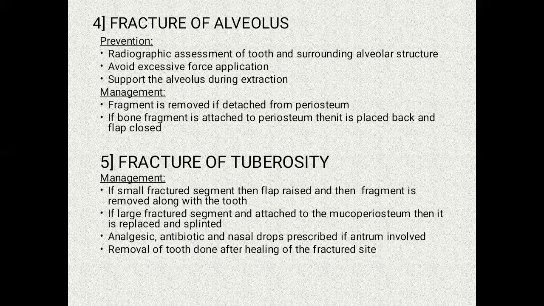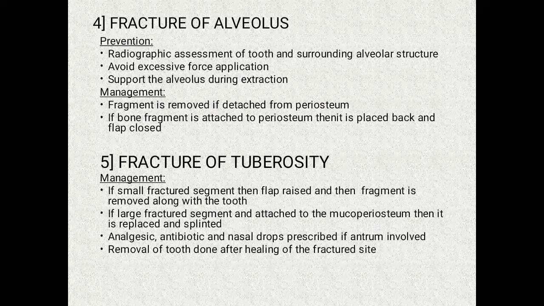It means that if the fracture of the alveolus is very small, then it is removed along with the periosteum. And if the bone fragment is attached to the periosteum or it's large, then it is placed back and the flap is closed. The next complication is fracture of tuberosity.